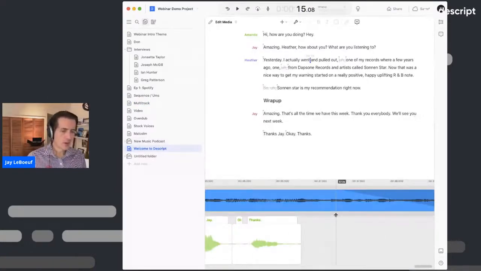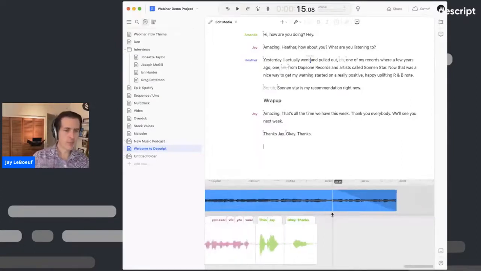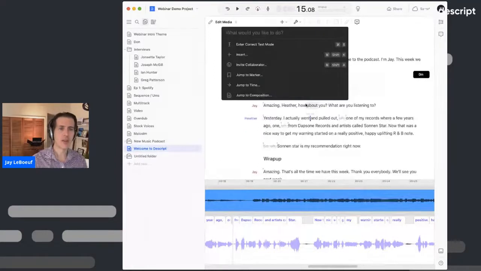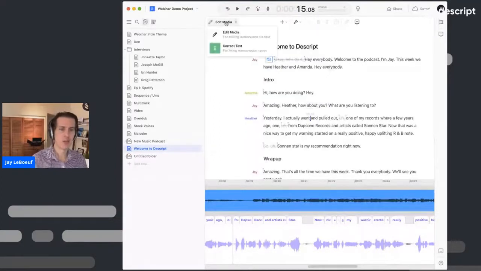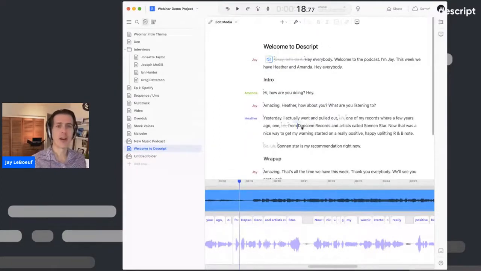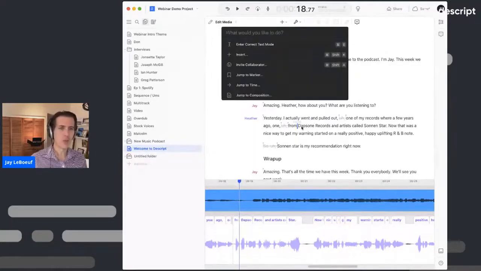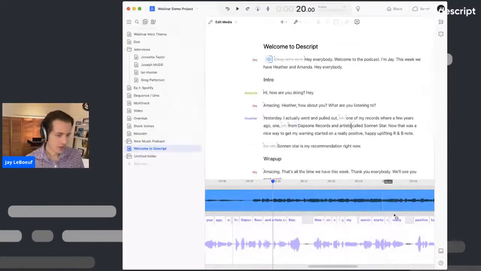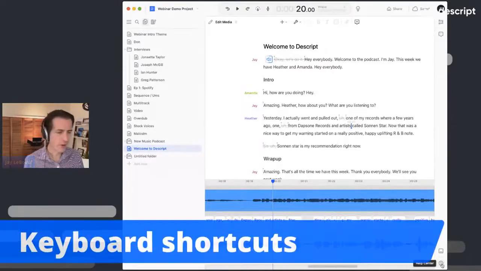Something else I'm gonna want to do, I've been jumping around a lot. I've been just telling you about Command K. I've been telling you about entering correct text mode. Now there's keyboard shortcuts for everything in Descript. And we showed you here in the Conductor, Command K, but you can also see, so it's Command E. If you're like me and you can never remember keyboard shortcuts, they're down here. So go in the bottom right, and you see this question mark in the very bottom right.